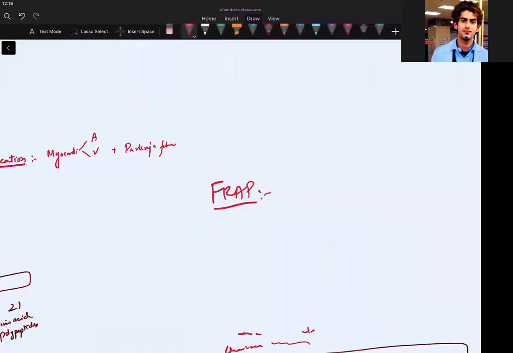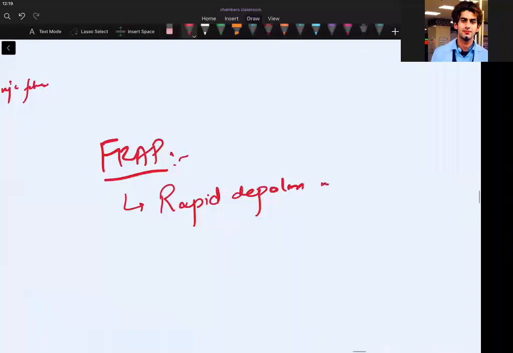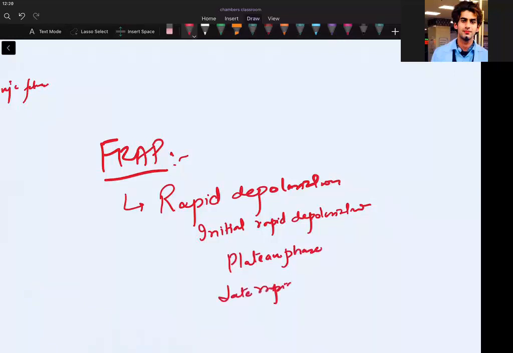Now guys, this FRAP is showing some features. The constituents of FRAP are: there is a rapid depolarization, and then an initial rapid repolarization, and plateau phase, and late rapid repolarization, and baseline or polarized state.